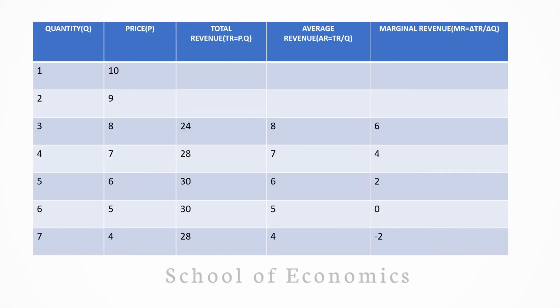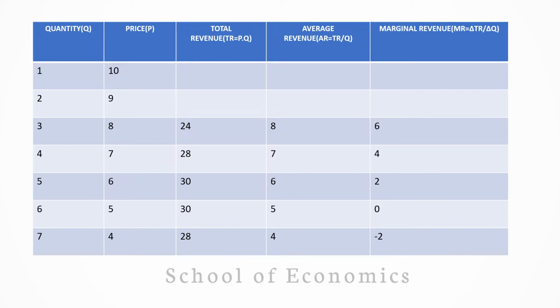Let us take an example. Our first column is indicating quantity sold, or Q, and tells us what quantity the firm has sold in the market, and the second column is indicating price per unit, or P, that means at what price the firm is selling that product.